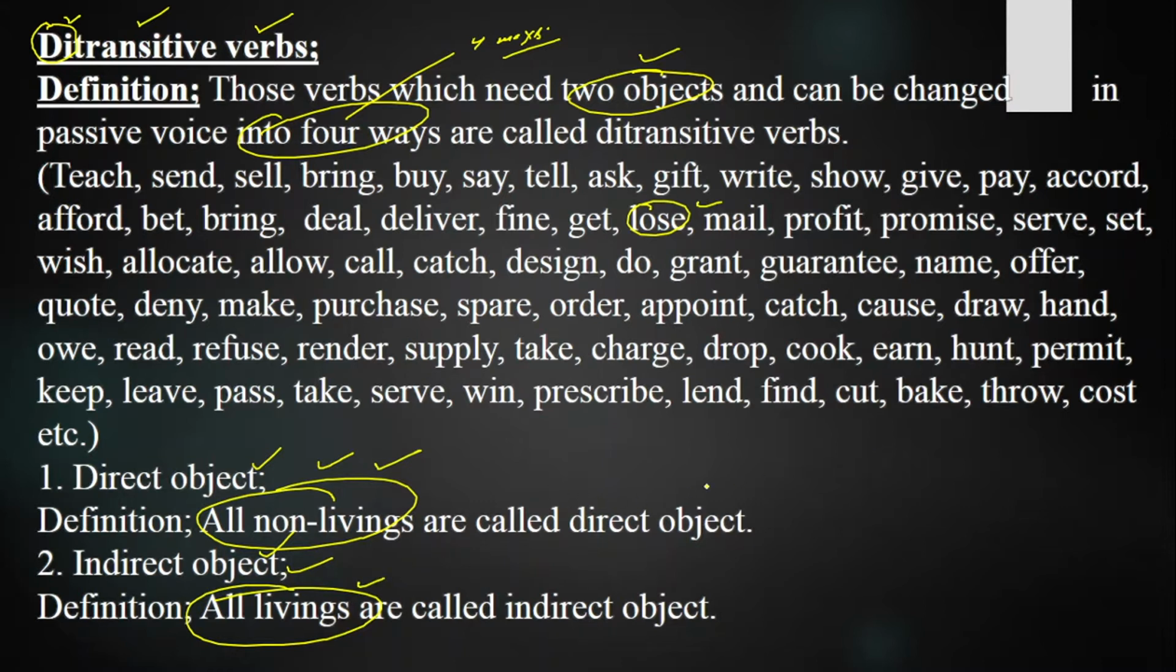And over here, why do they need two objects? They need two objects to complete their meanings. If you write only one of them, the meaning won't be clear and understandable. Suppose I say, he loses me. Now the sense is incomplete, not even clear. He loses me. How does he lose me?